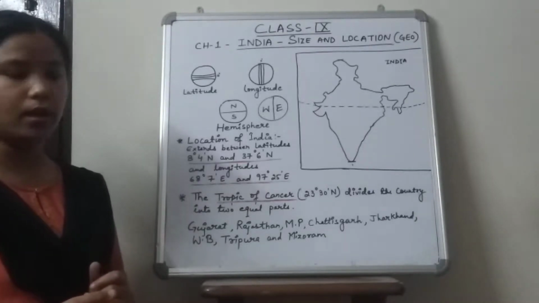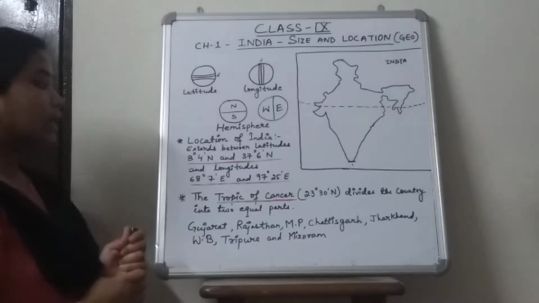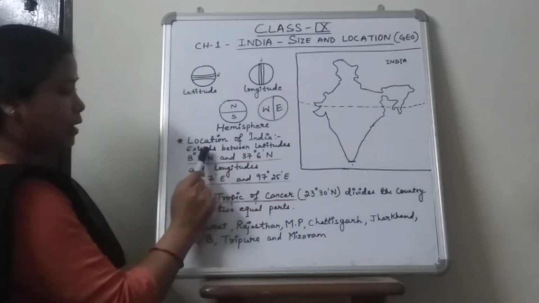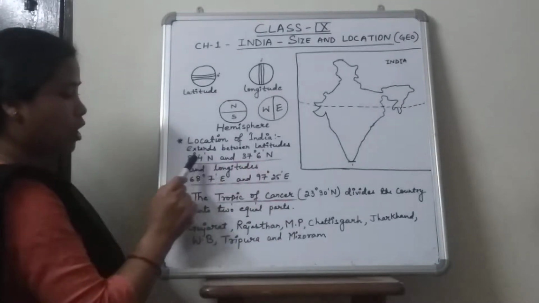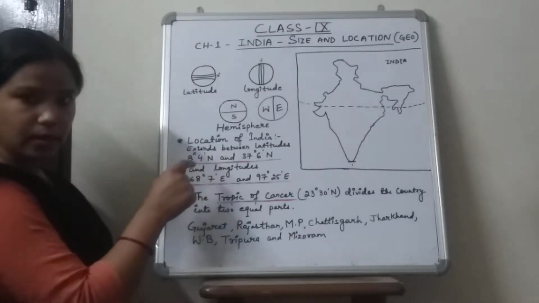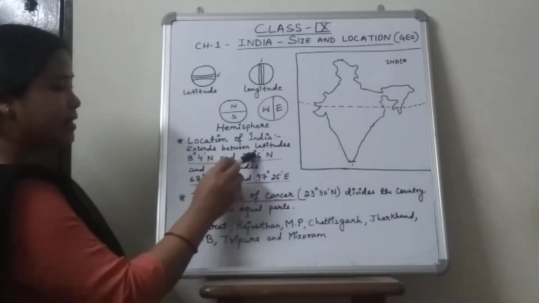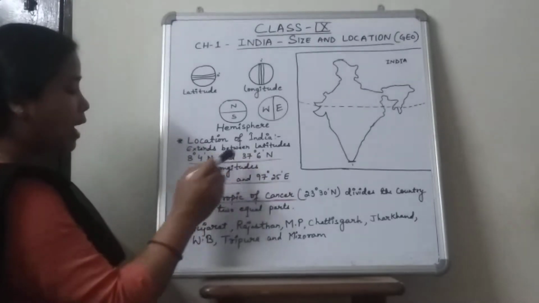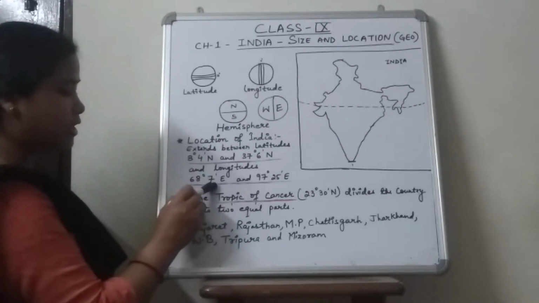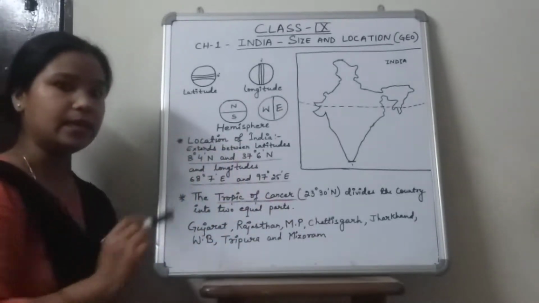Now we'll be talking about the exact location of India. The latitudinal and longitudinal extent of India is that it extends between the latitudes from 8 degree 4 minute, this comma is called a minute, north and 37 degree 6 minute north, and the longitudes extend between 68 degree 7 minutes east and 97 degree 25 minutes east.